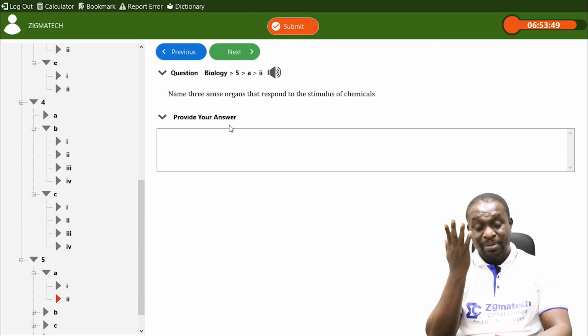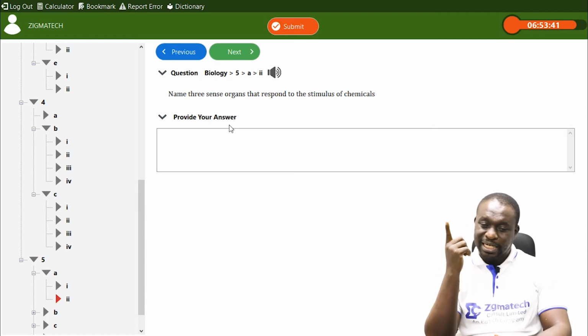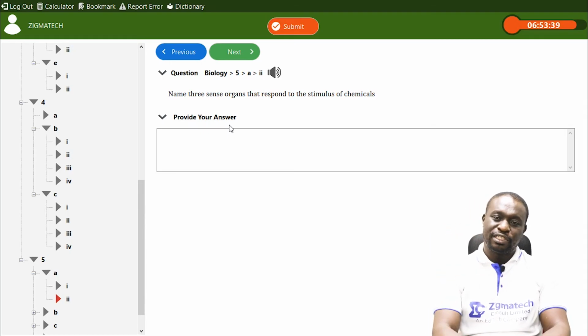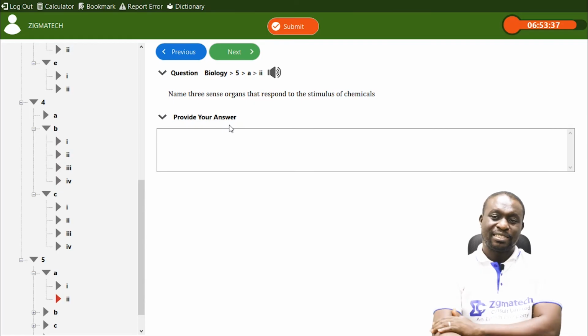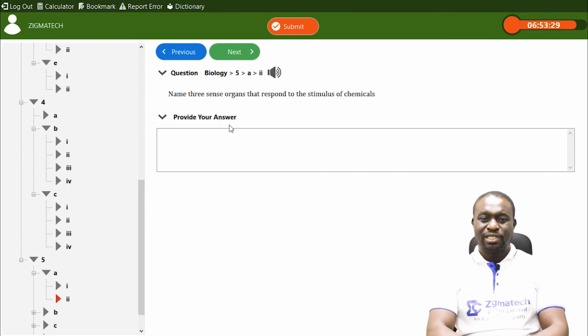If a chemical comes to the eye, there are sensory cells that receive the impulse and send the information to the brain for interpretation. Another one is the skin, which is also very sensitive to chemicals. We also have the tongue, which has the ability to taste.